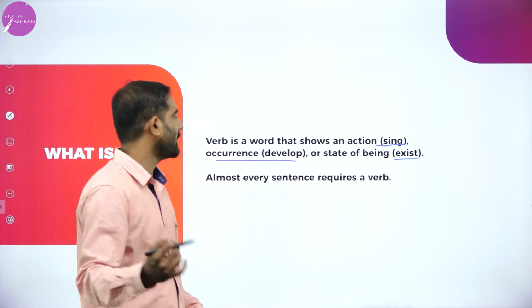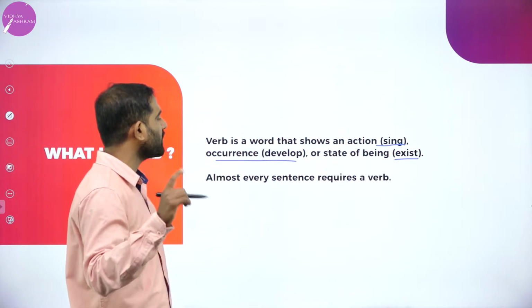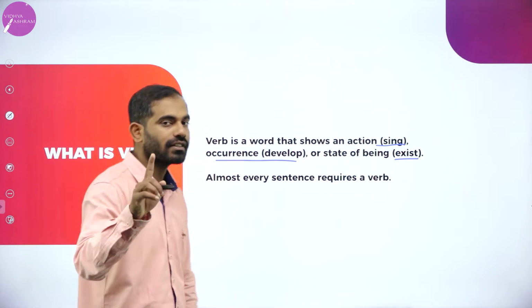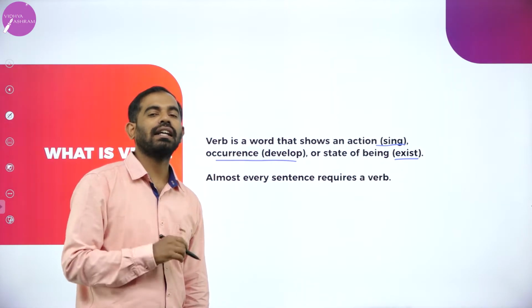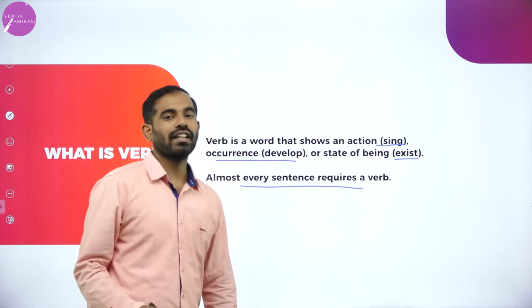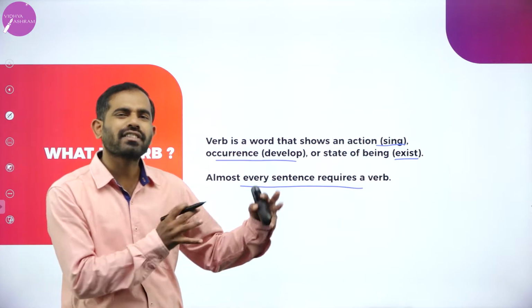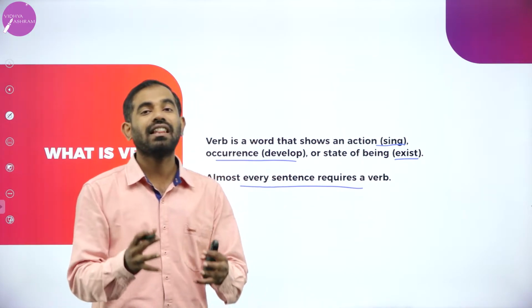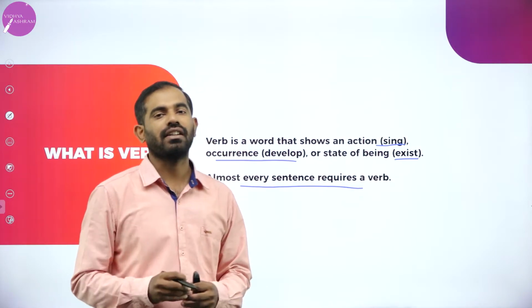Almost every sentence requires a verb. In the previous session I spoke about verbs, and every sentence will have a verb.